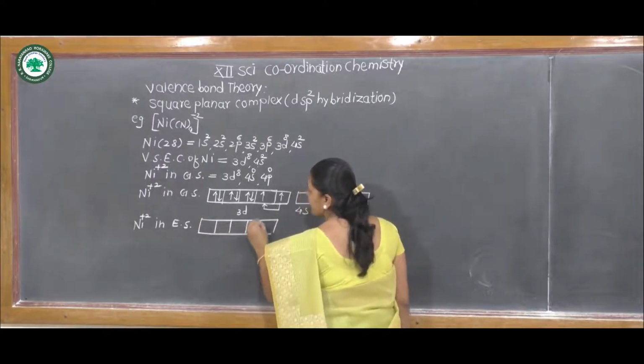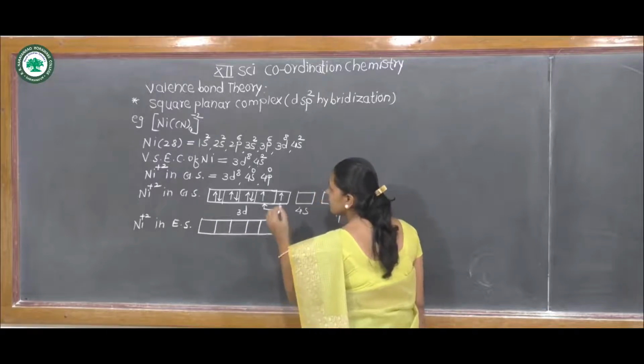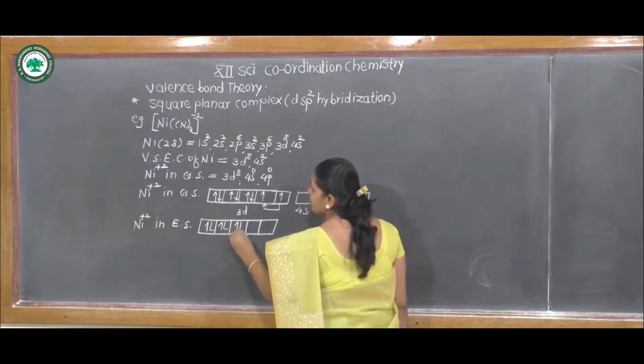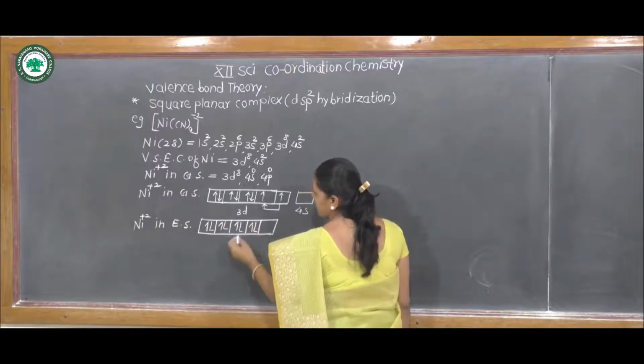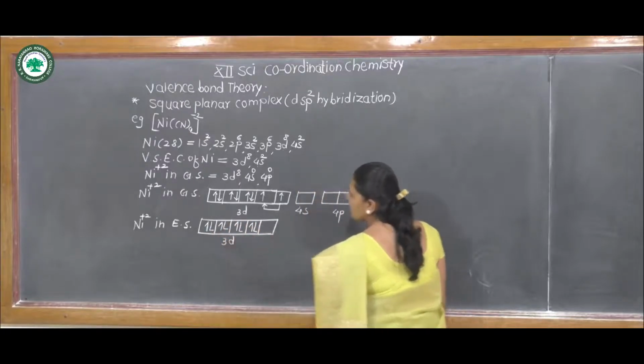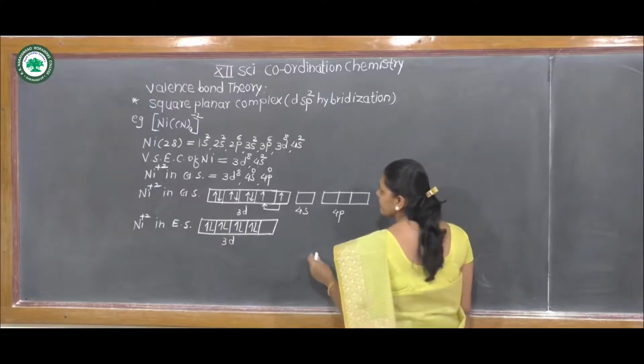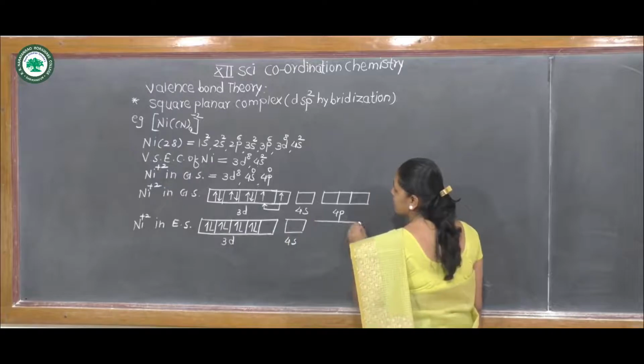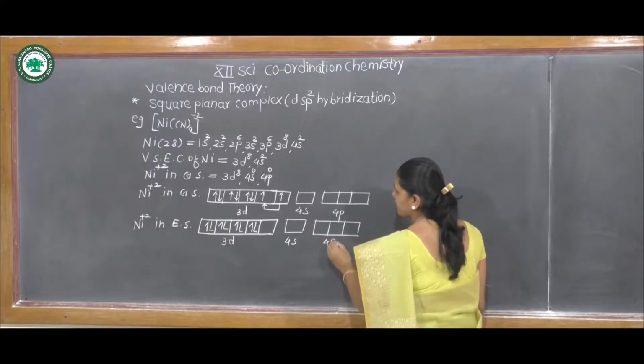After excitation of the electron, the electronic configuration of nickel +2 is as follows: this is the 3d orbital, the 4s orbital and the 4p orbital.